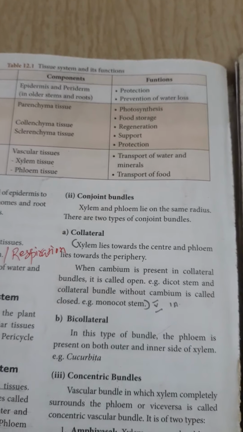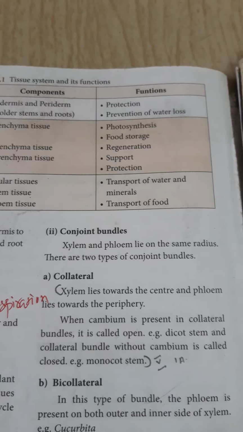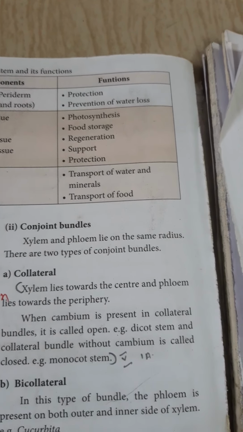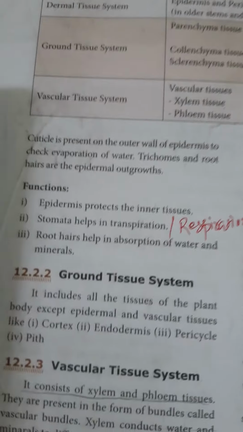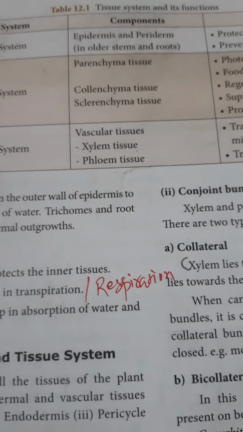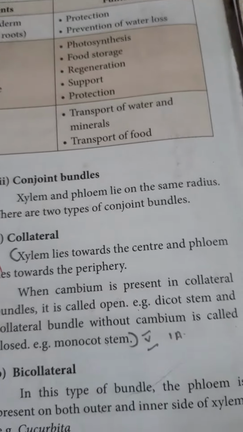Parenchyma is involved in photosynthesis and food storage. Collenchyma is involved in regeneration and also mechanical support of plants. Then sclerenchyma involves support and protection. Finally, vascular tissue system. It has xylem and phloem. Xylem transports water and minerals, and phloem transports food.